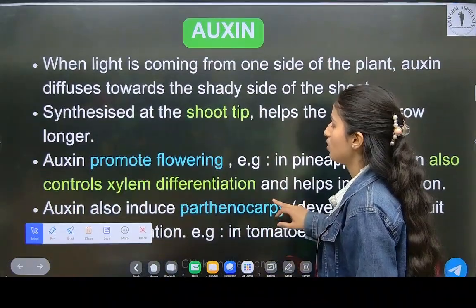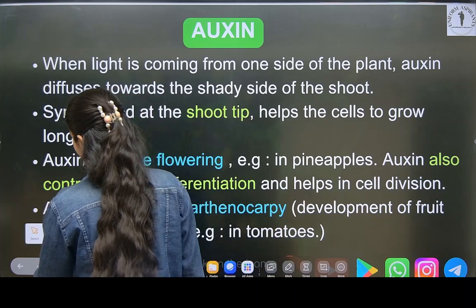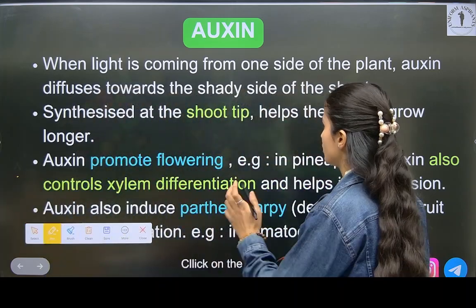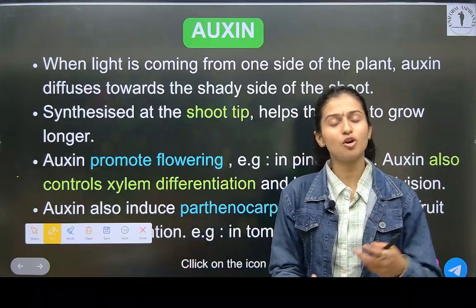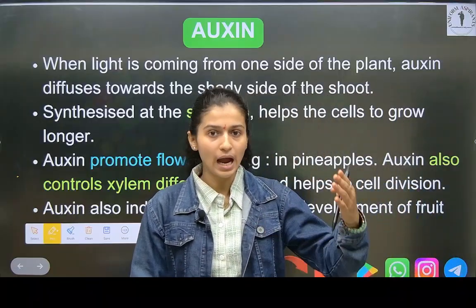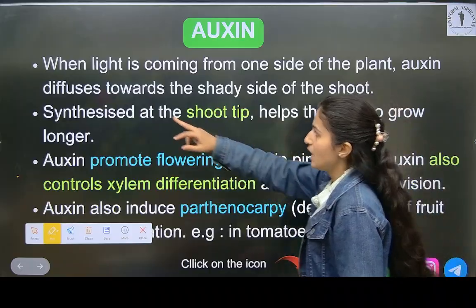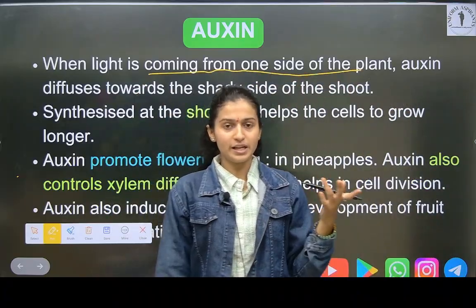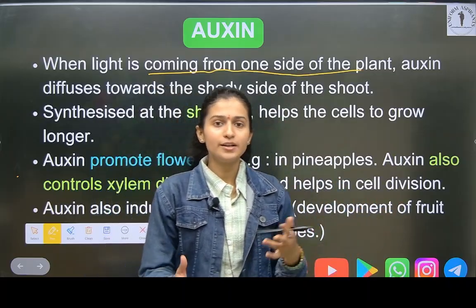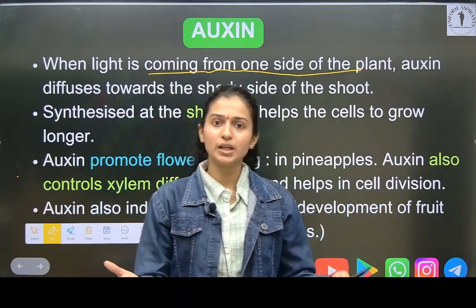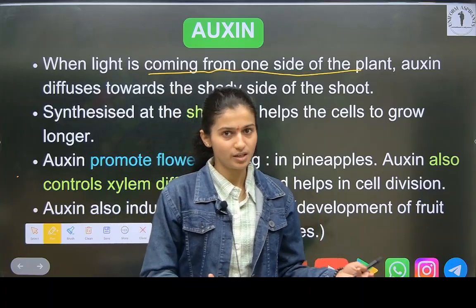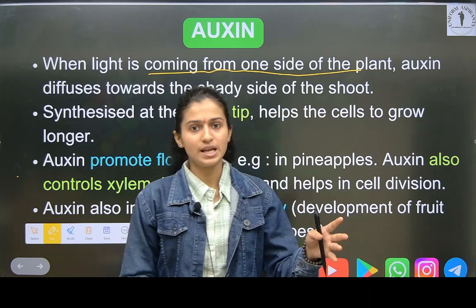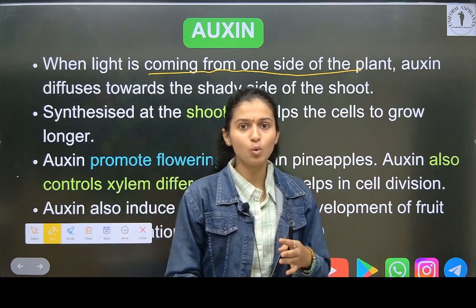Now see here, auxin is a hormone in plants which is a growth promoter. It helps in growing the plant, of course in the height of the plant. Now we will see what happens when light is coming from one side. Let me tell you with an example. At your house there are plants. You might be keeping them in a window or in your balcony. When the sunlight comes on the plants, when the sun rays fall on the plants, then what happens?